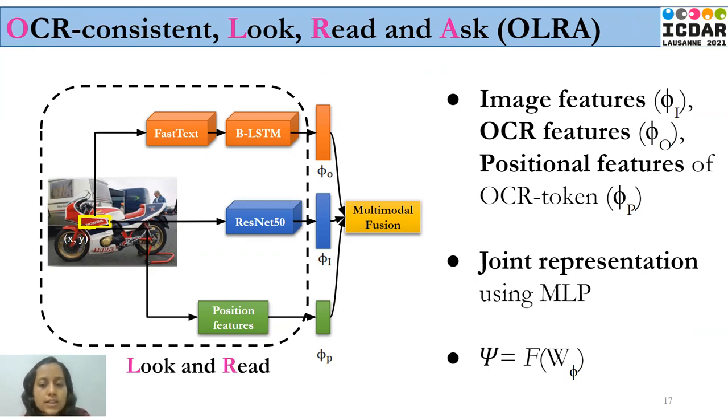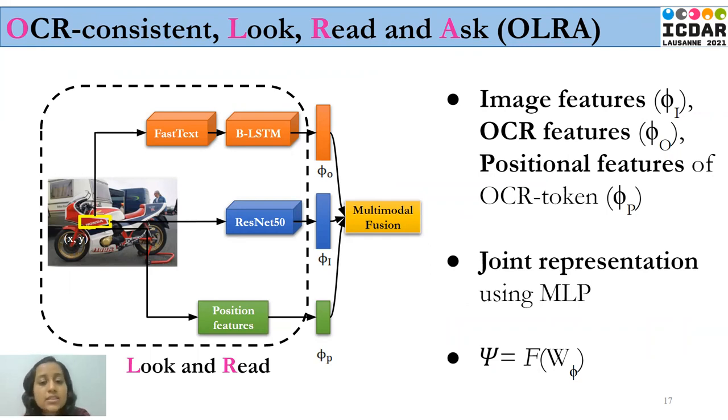We obtain the fastText features of the OCR token and pass it to the bidirectional LSTM to obtain the OCR token features phi-O. Based on various experiments, we found that the position of the OCR token, which is acting as an answer, plays a vital role in visual question generation. Hence, we use the position features of the OCR token as phi-P.